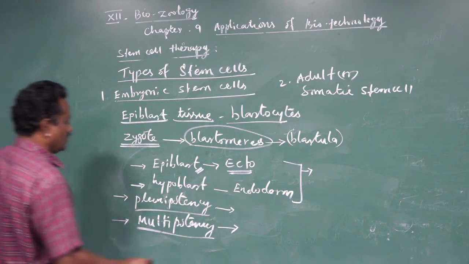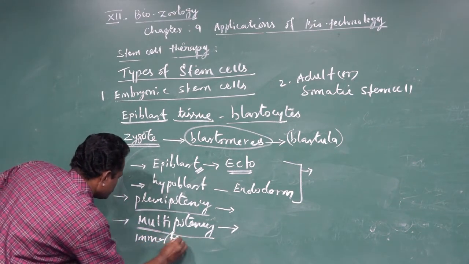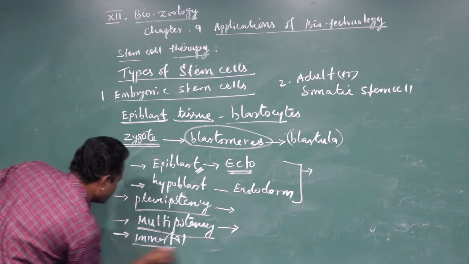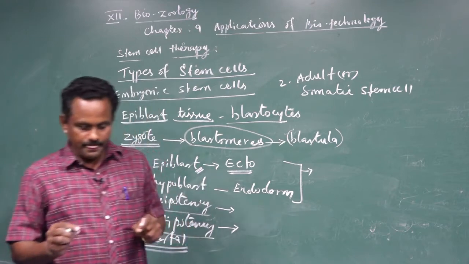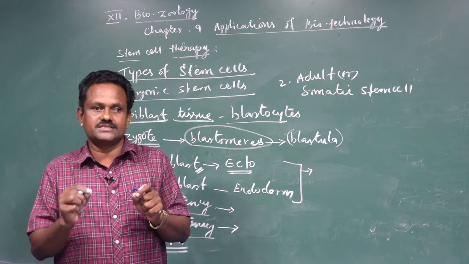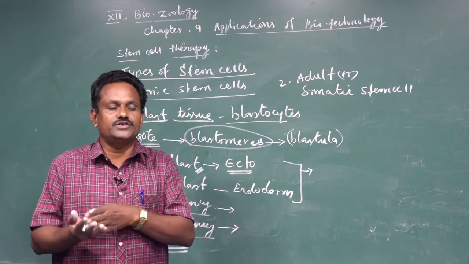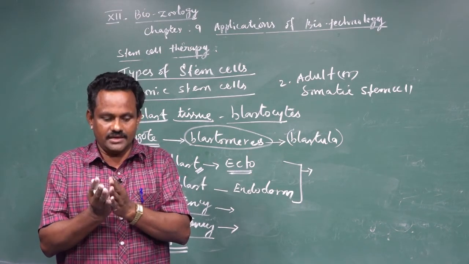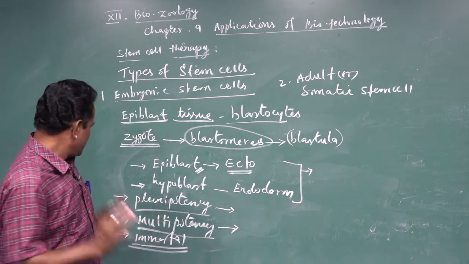And these embryonic stem cells are immortal in nature. Immortal means no death. Generally, cells can proliferate, develop and differentiate into different types only in a nutritive culture medium.